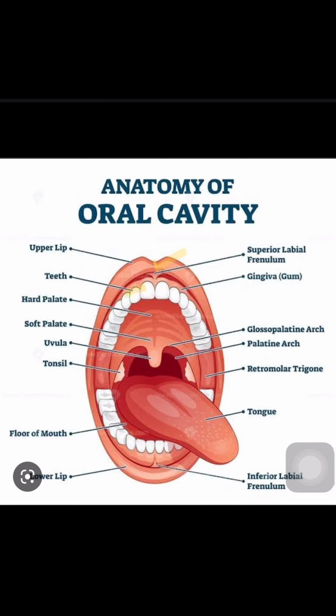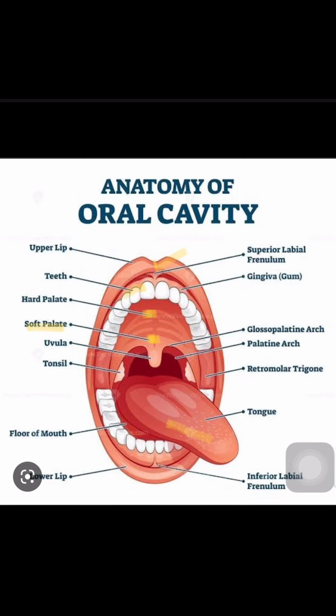Then you can see this is the tongue. As I told, we can say this is the floor of the room. On the upper side of the tongue, as a roof, the palates are present. This is the hard palate. Then we have this soft palate.